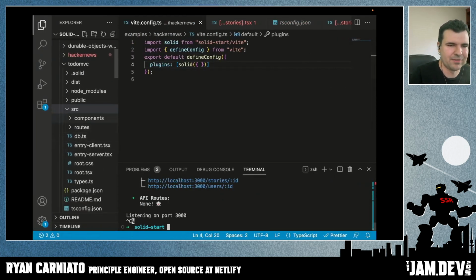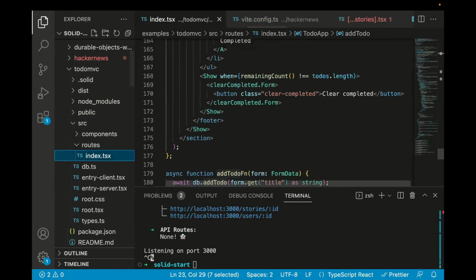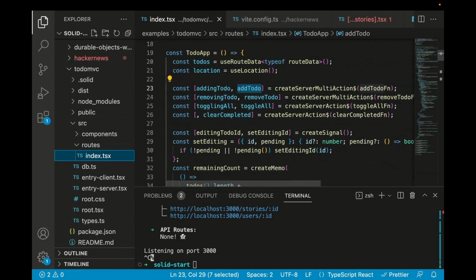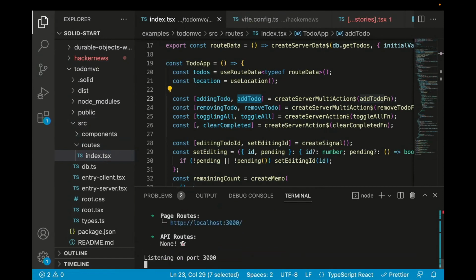I've remade our classic to-do MVC, and this is a very simple example. It is just all in one file, just for our sake here. The simple examples are almost always reused over time for a reason. They handle a lot of really basic use cases. So I'm just going to fire this up here so we can see this. I'm going to be using not dev mode mostly today because I want to focus on size and performance. But let me see if I can get to do MVC. So do excuse me if there's sometimes longer build times.